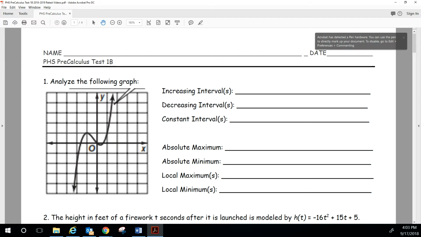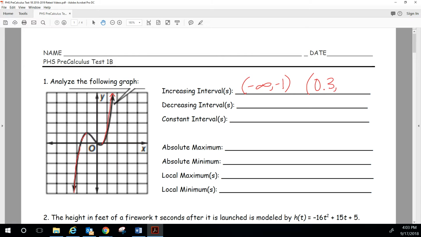As I go left to right, I'm getting bigger on this portion, so that's when x is from negative infinity all the way up to -1. And then I'm also getting bigger from right about here to positive infinity, so from, let's say, 0.3-ish to positive infinity.